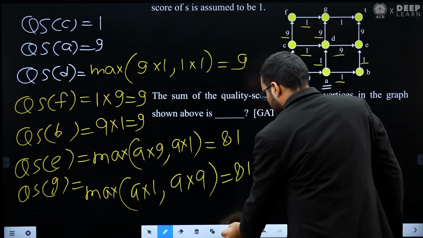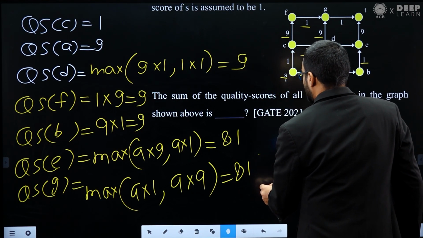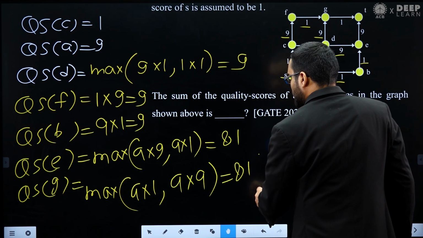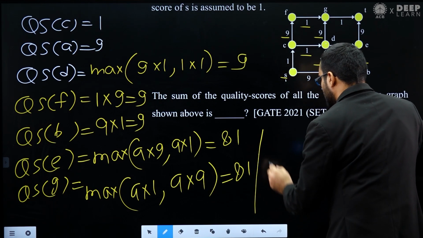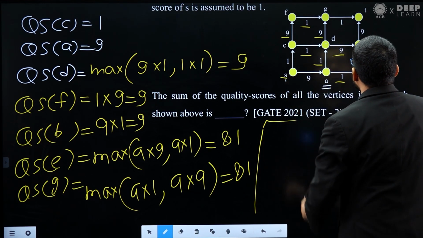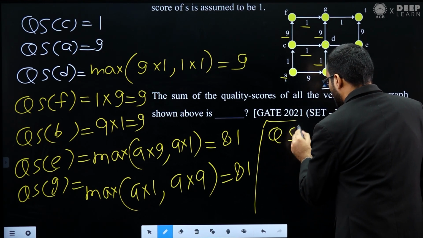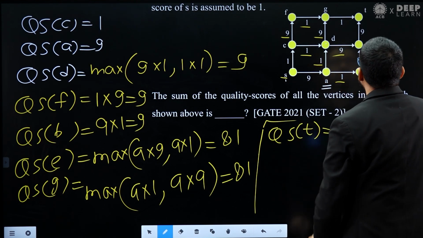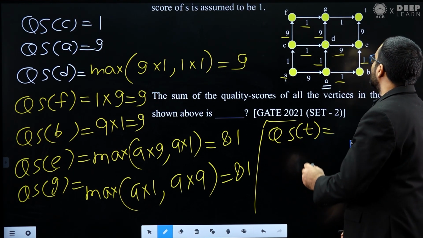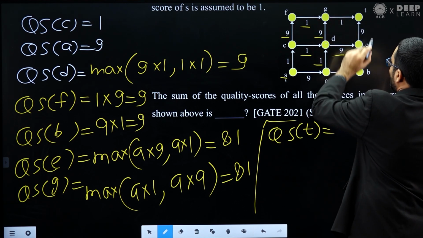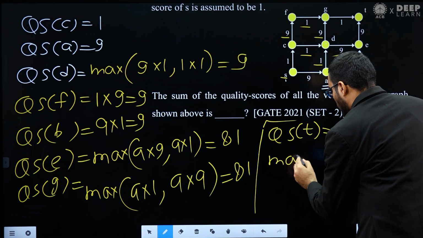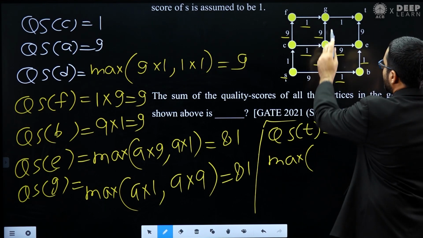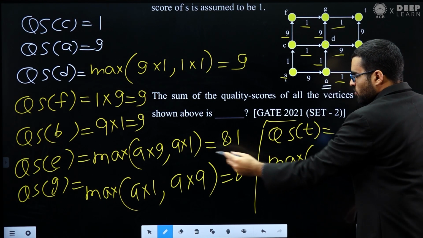Now, what is remaining? You can see the quality score of T. In this vertex T, you can notice that there are two incoming edges, one from G, another from E. So this will be the maximum of the quality score of G multiplied by 1, and what is the quality score of G?